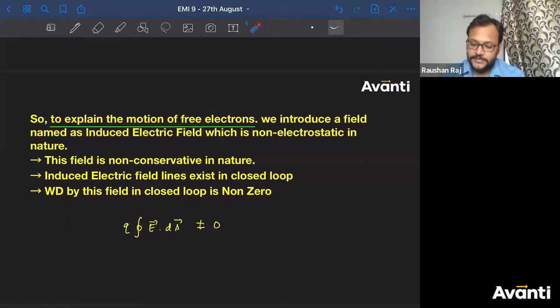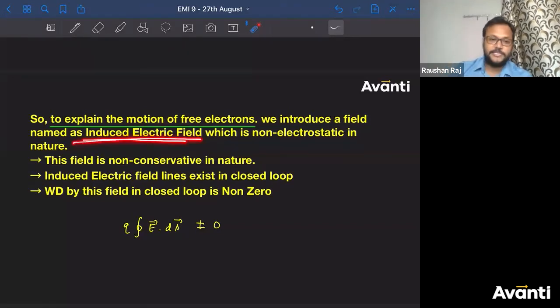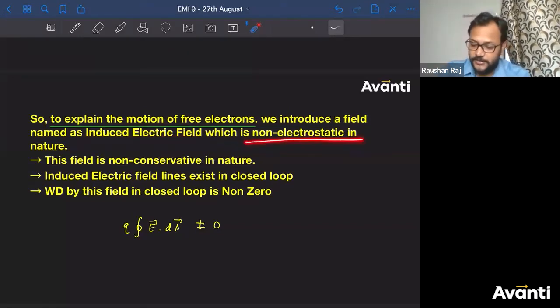Then we said this induced electric field is non-electrostatic in nature. Why is it non-electrostatic in nature? Because this electric field has not been generated or produced because of charge distribution. This has been induced because of change in magnetic field. So this is non-electrostatic in nature. So guys, this induced electric field is a theoretical part, a kind of imaginary field. ये एक्चुअल में होता नहीं है, ठीक है, ये हम एक्सप्लेन करने के लिए बताते हैं.